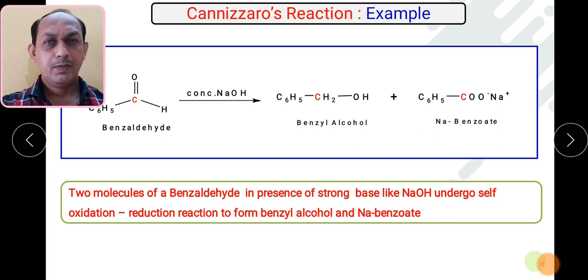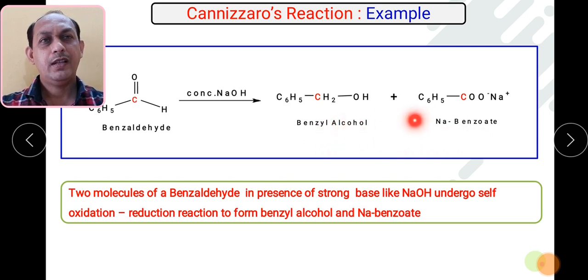I will again explain what oxidation reduction is. Out of these two products, one is the oxidized product and the other is the reduced product. Which one is the oxidized product? This one or this one? Oxidation is the addition of oxygen. If you see, aldehydes on oxidation give acid.